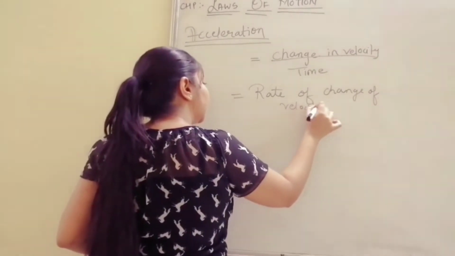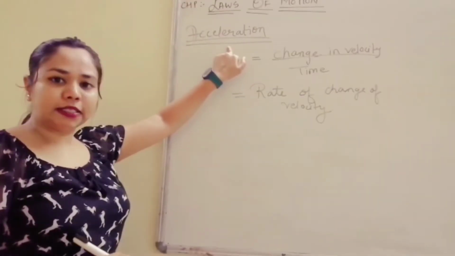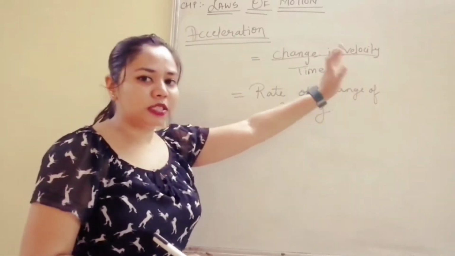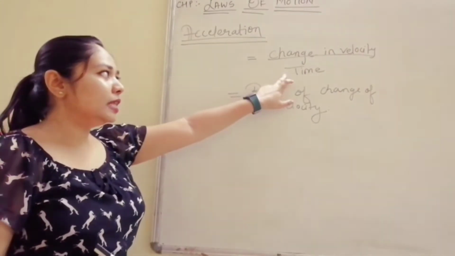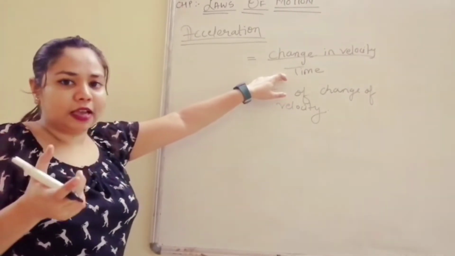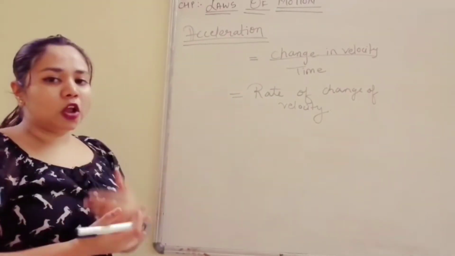Both are the same, and this particular thing is nothing but acceleration. Change in velocity upon time or rate of change of velocity. Anything with time in the denominator, we call it a rate. Okay? So change in velocity.